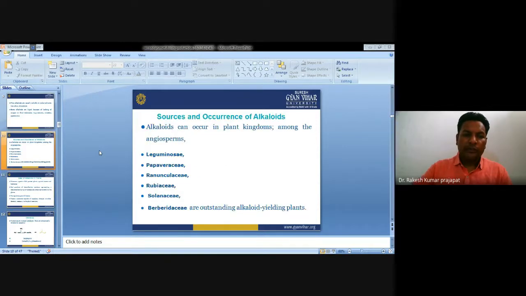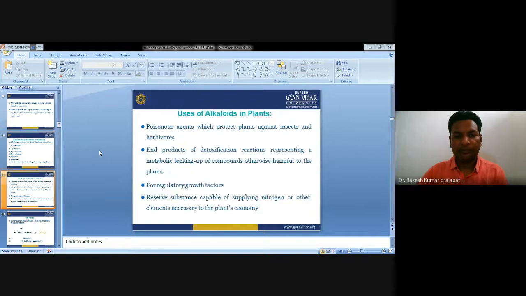So among the angiosperms, these are the four families. The plants belong to the alkaloids. These alkaloids are present in those plants which belong to these kinds of families: Leguminosae, Papaver, Ranunculales, Rubiaceae, Solanaceae, Berberidaceae. Use of alkaloids in the plants.